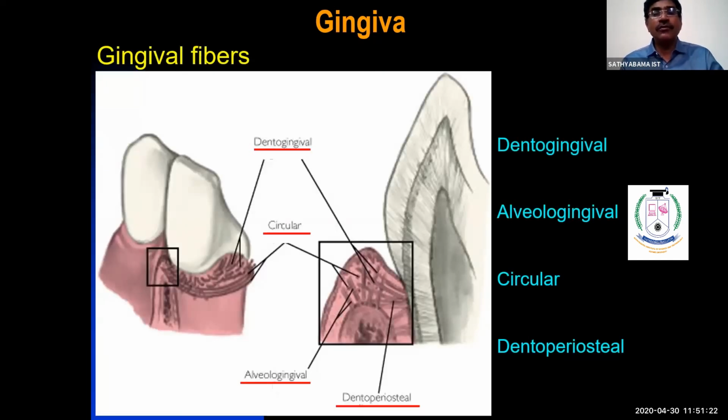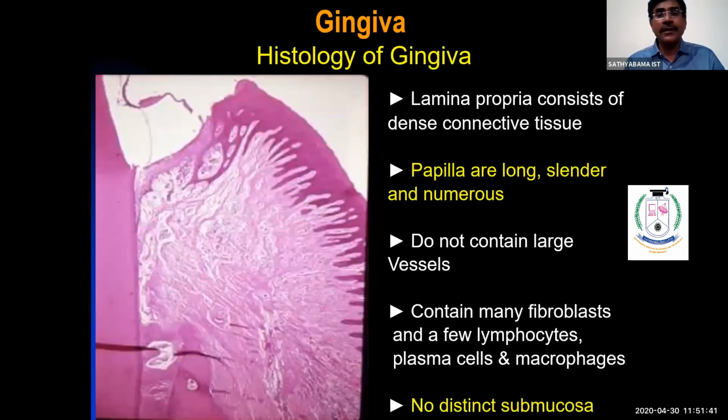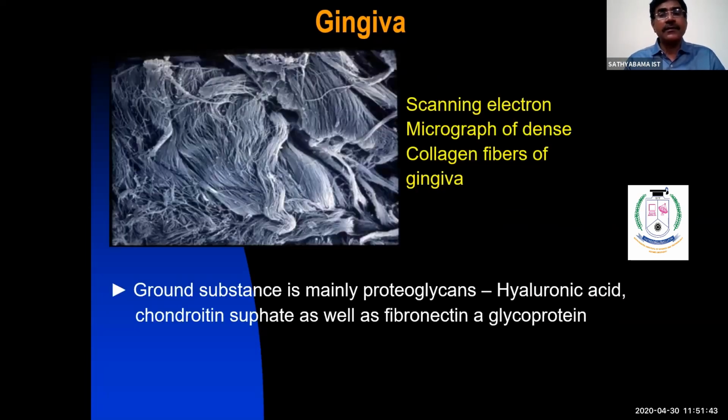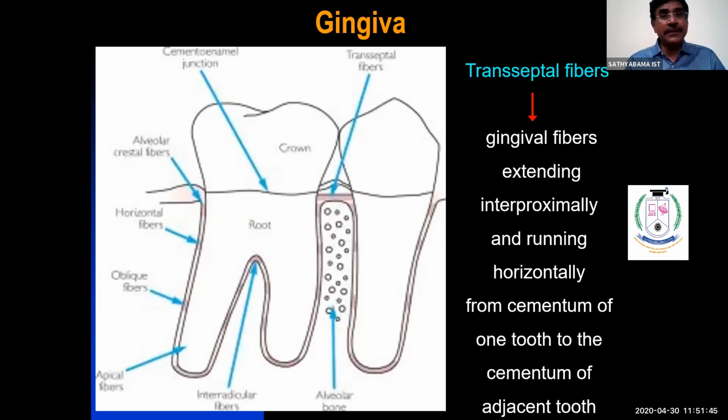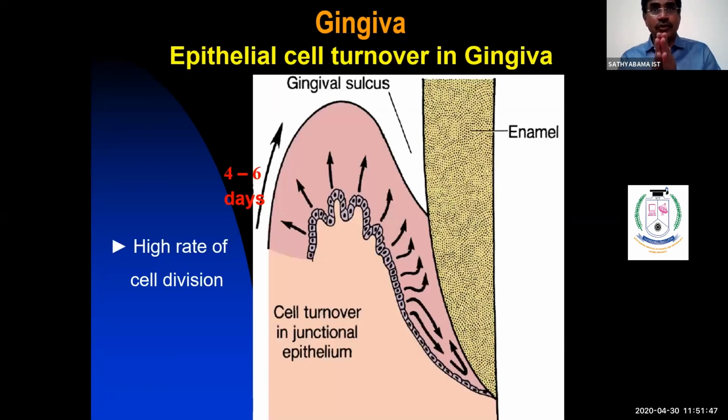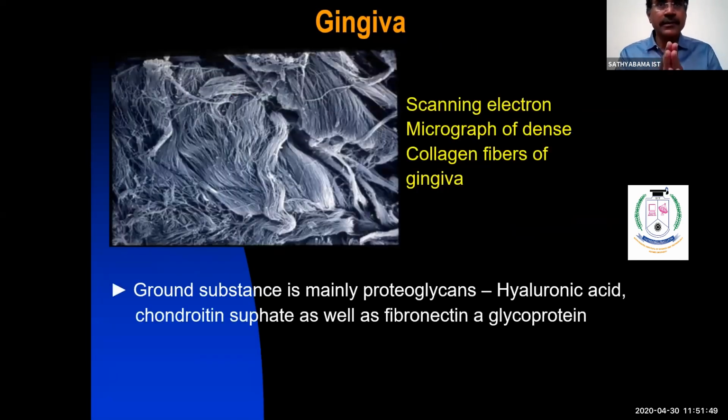So we'll wind up today's class. Tomorrow I'll talk about gingival fibers. What are gingival fibers? What are the names given for gingival fibers? What are the different types of gingival fibers and how do they run in the gingival tissue? Then blood supply and nerve supply. So today you go home and read hard palate and gingiva.